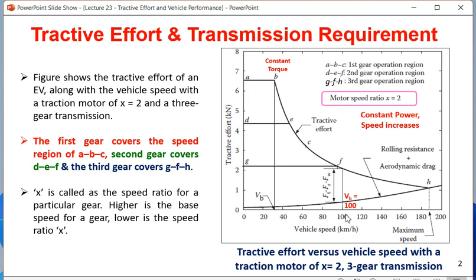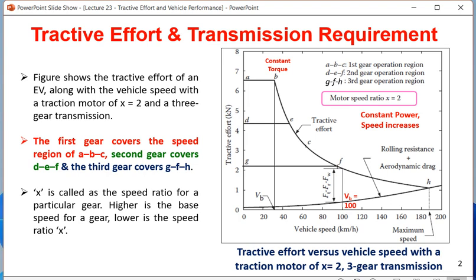One thing I would like to remind you: this is not the motor speed, this is the vehicle speed. As I told you yesterday, the maximum motor speed is 5000 rpm, and that corresponds to 200 km per hour vehicle speed. So that is a scale you can find out.